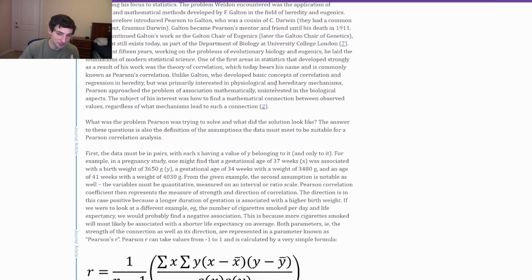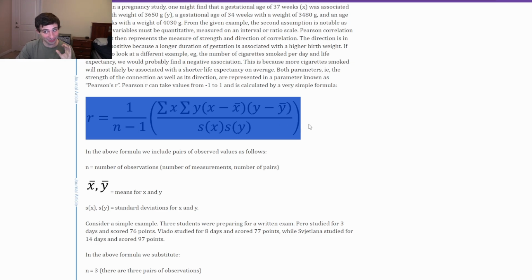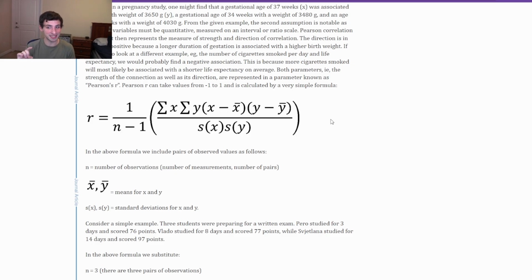As the article continues, they go on to talk about what a correlation is. And what a correlation actually is, is this scary formula right here. And it looks super scary at first, and we're not going to break down the math in this video. This is more of just a conceptual understanding, and there's a million resources out there to explain what each of these values is, but I pulled this up to show you that a correlation isn't just some magical number that's pulled out of thin air.